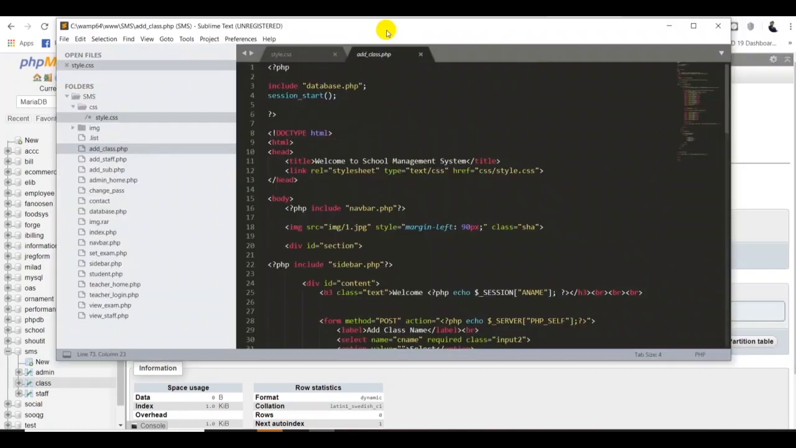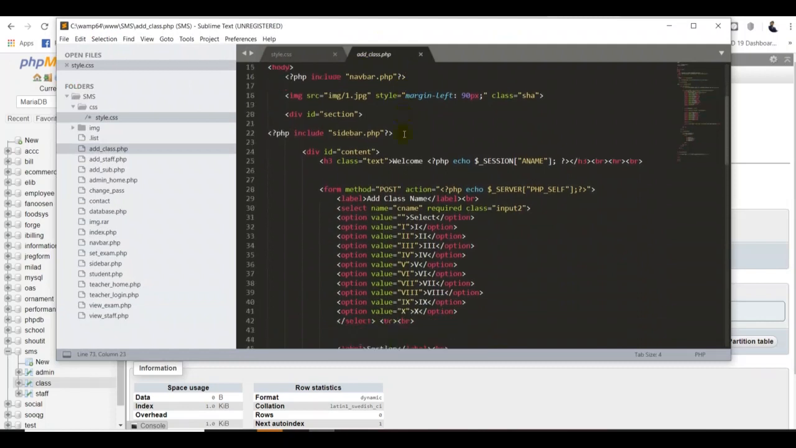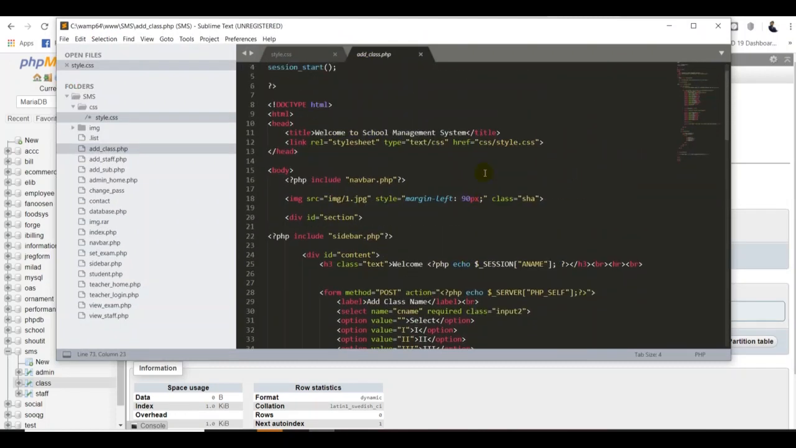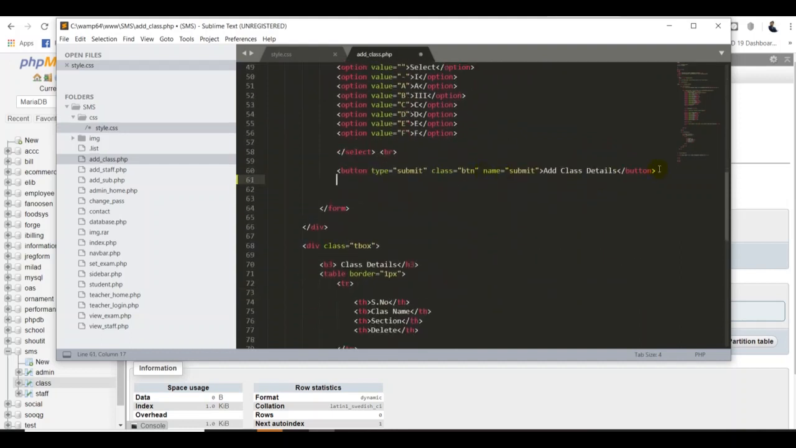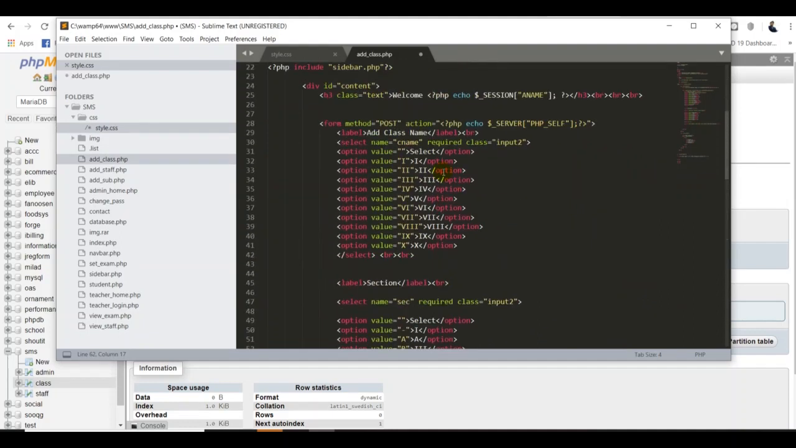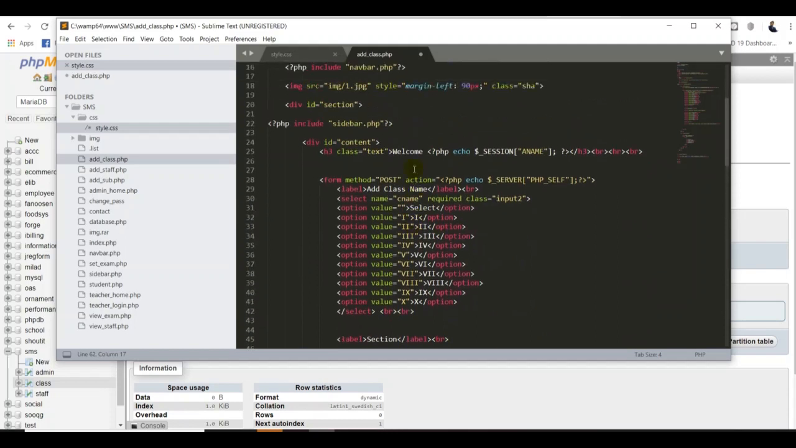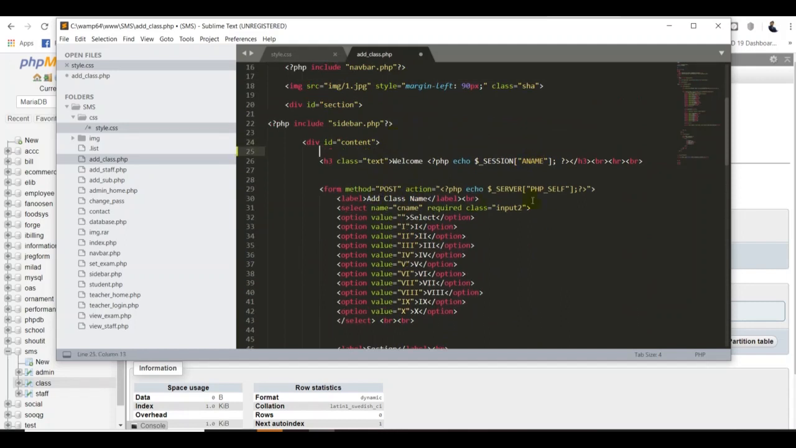So I can open add_class.php. If you come here, we have to write the PHP script for my class section. Oh my god, I have a problem here. I don't know why this is. I put this, I have changes now. Add the class detail, that's fine. Then I want to bring all my PHP code into this section.